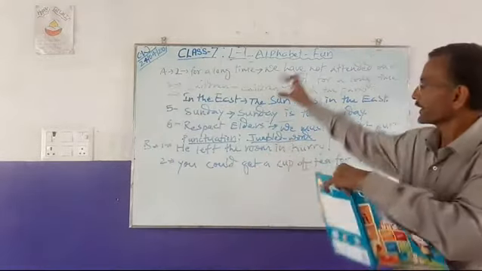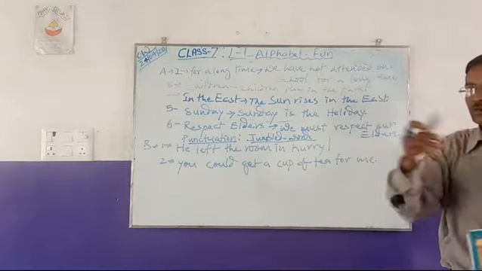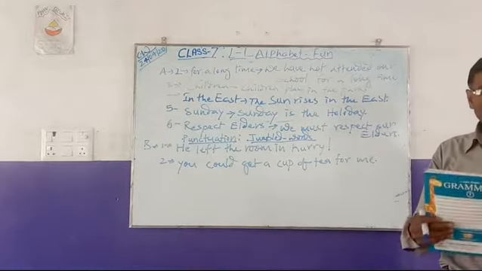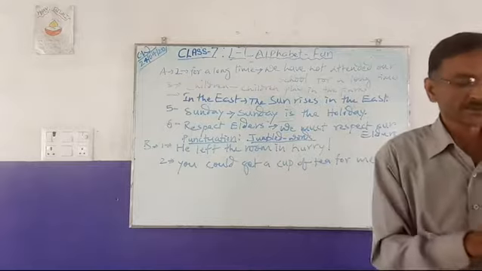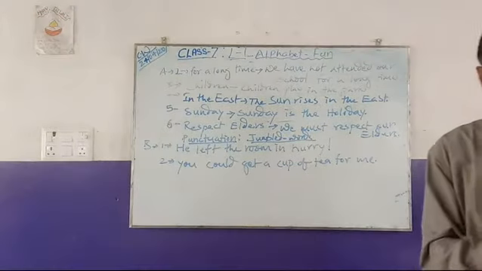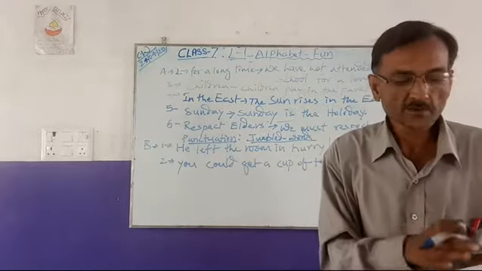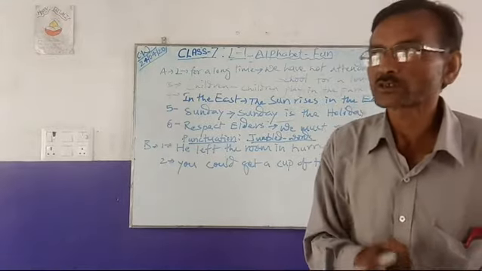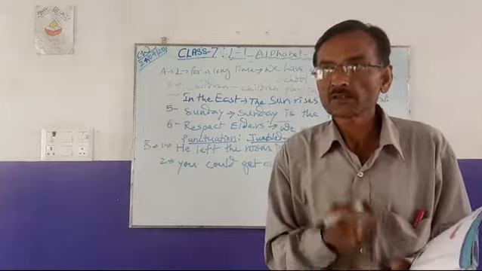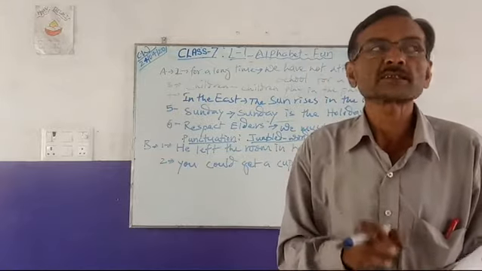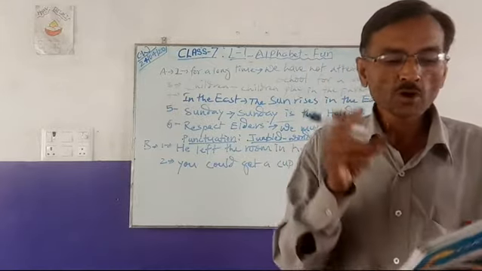Here it is already made, so you need to copy it down properly, and then we have to arrange these jumbled words to frame a meaningful sentence. These words are not in order, so they cannot be said to be a sentence. Here we have to punctuate.